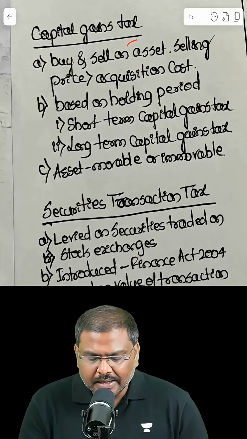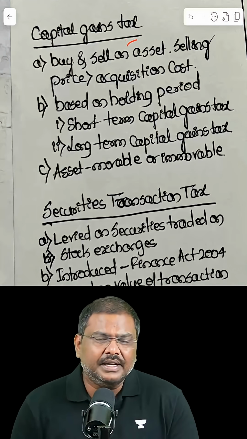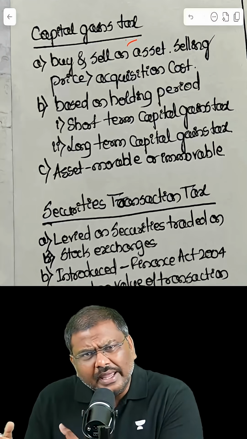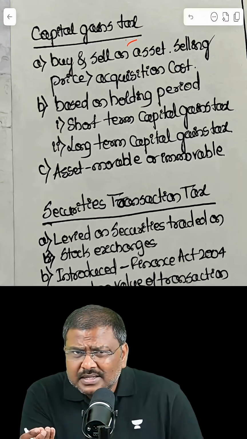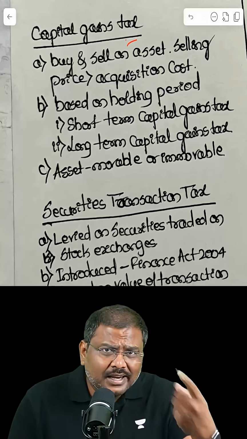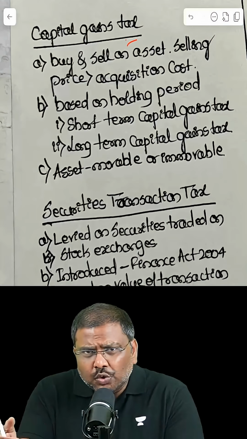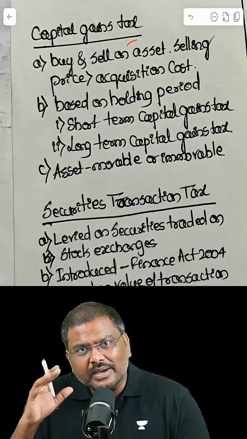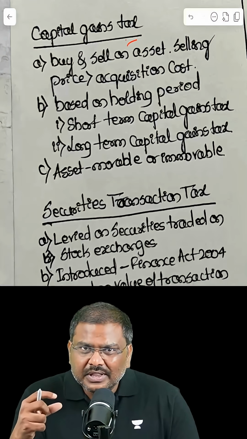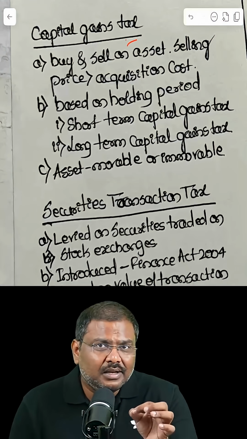Starting with capital gains tax. You buy an asset, could be movable or immovable asset. You hold it for a certain period of time, could be months, it could be years, and you sell it in the market. Imagine you get more money by selling it compared to the price that you paid to acquire the asset. The difference between these two prices is called as capital gains.